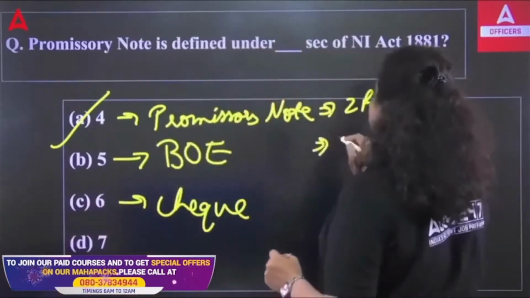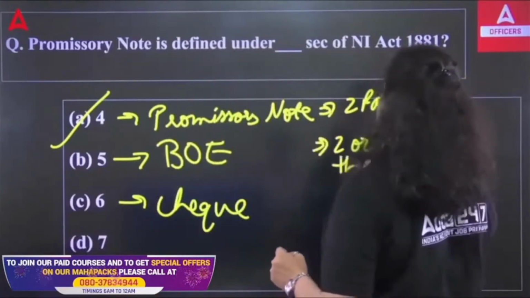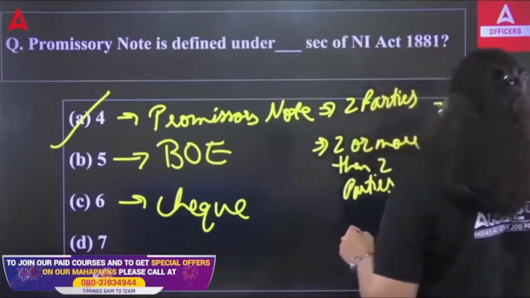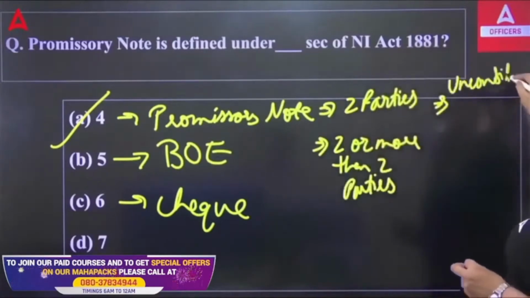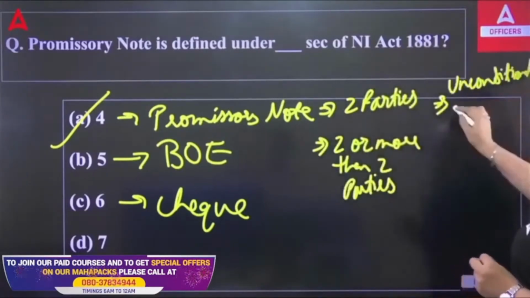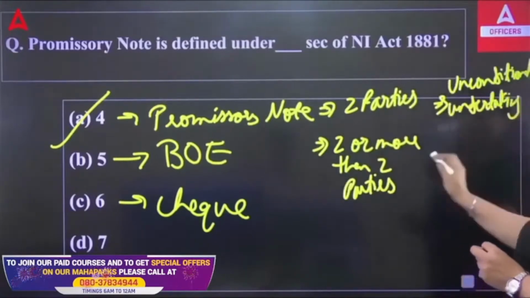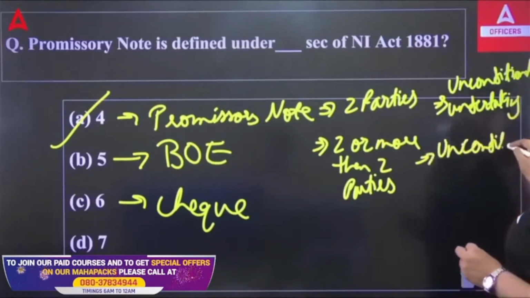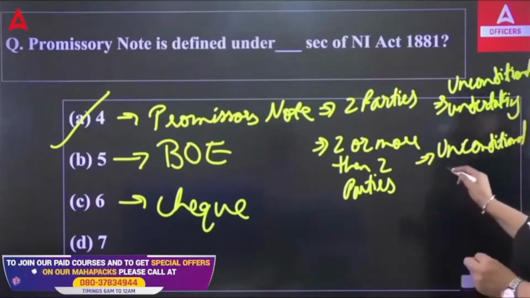In bill of exchange, two or more than two will be involved. The next difference is that in the promissory note, there is an unconditional undertaking. And in case of bill of exchange, it will be an unconditional order.